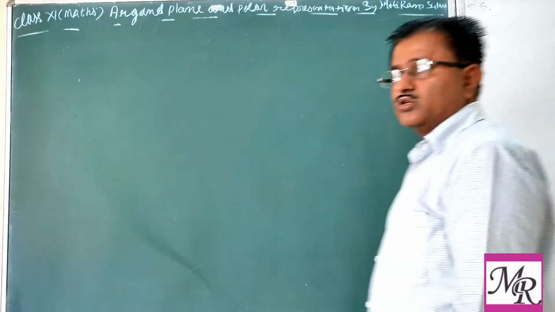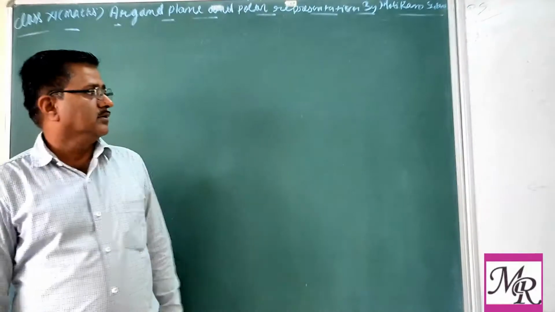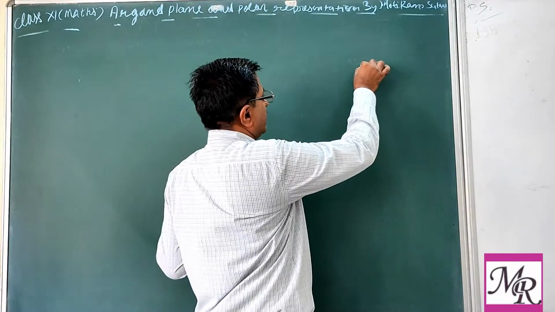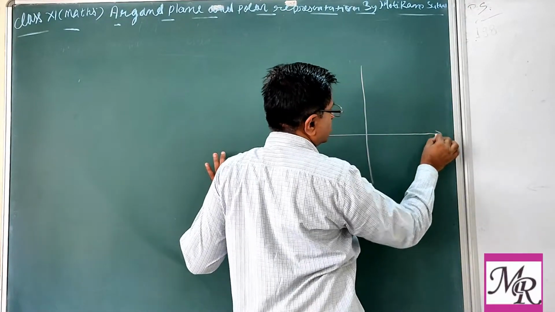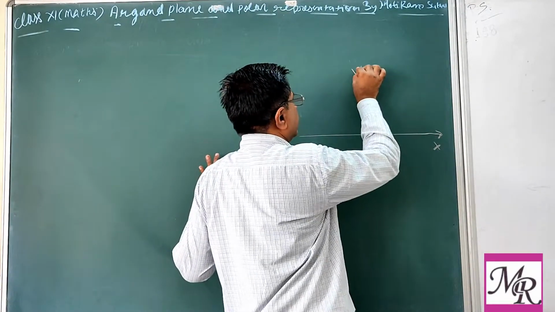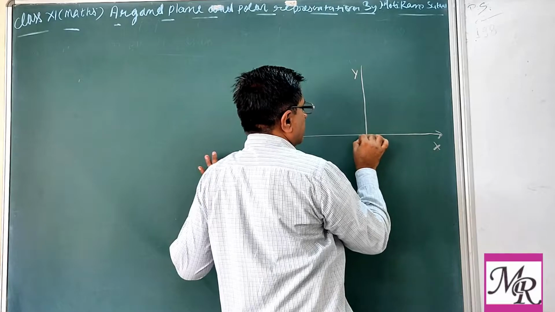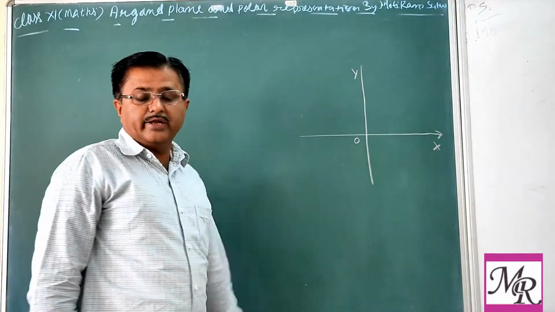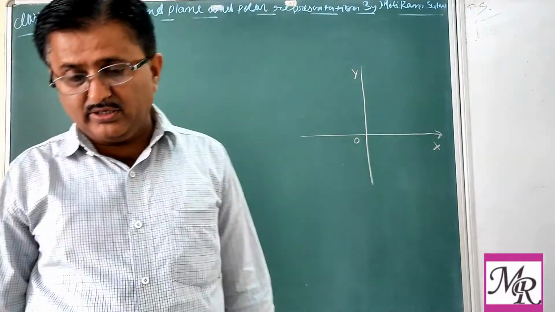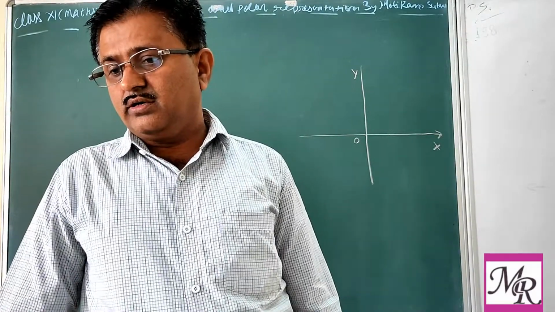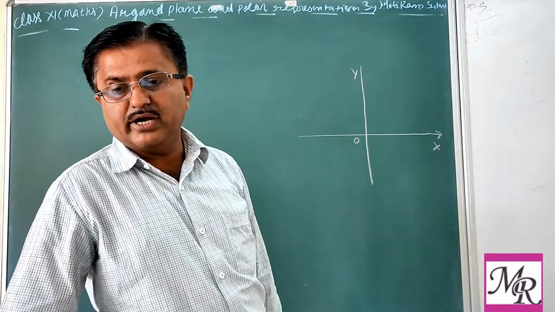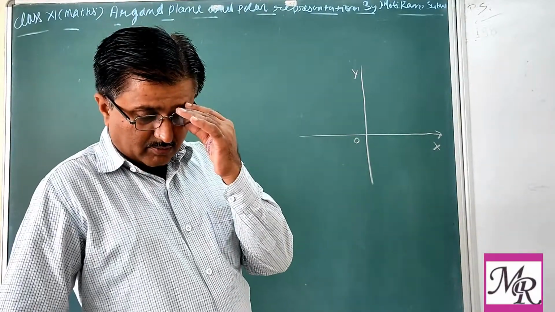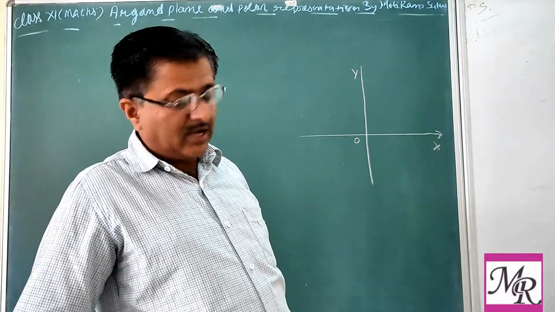So as we know, in coordinate geometry we have the Cartesian system. Here is the x-axis and here is the y-axis, and they meet at the point called the origin. In our classes, you have already seen that each point of the plane represents a corresponding coordinate.